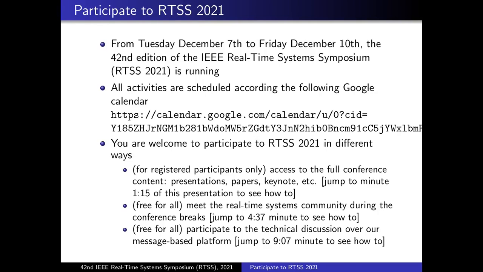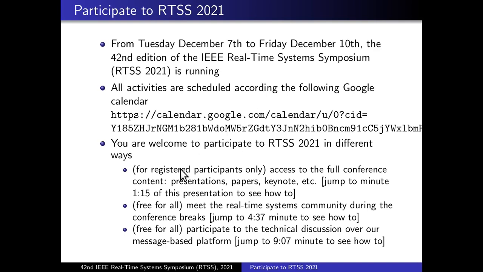From Tuesday the 7th to Friday the 10th, the 42nd edition of the IEEE Real-Time Systems Symposium, RTSS, will be running. So all activities of the conference are scheduled according to the following Google Calendar. Of course, if you click on this link, this calendar can be added to your own Google Calendar.